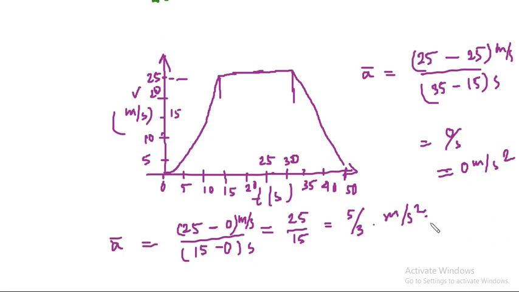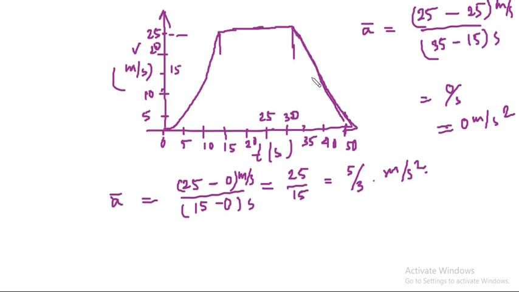Okay, and from let us say 35 to 50 it is reducing like that, following a straight line, so it is reducing, so this is actually negative acceleration.